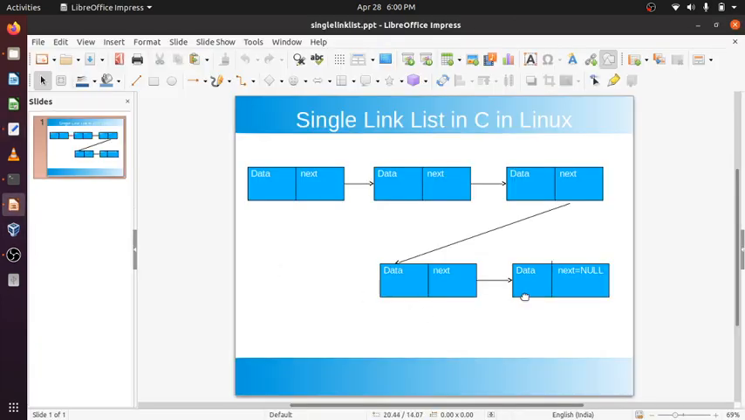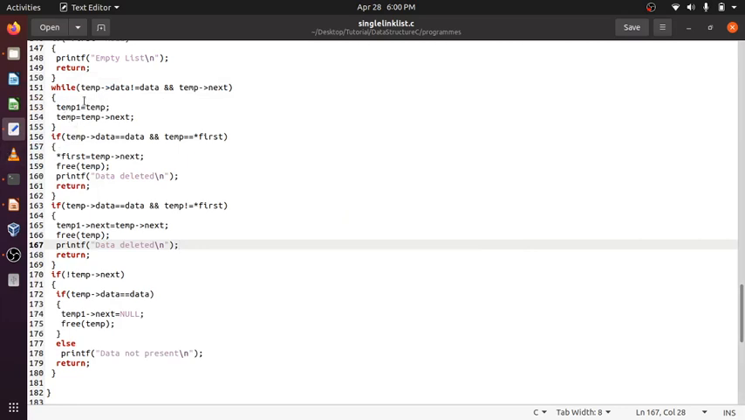Here, for the last node: first temp points here, it goes here because it is not equal to data. It will again point here, not equal to data, again point here, not equal to data. After that it will come to the last node, and temp1 will point to the node one before the last. Okay.